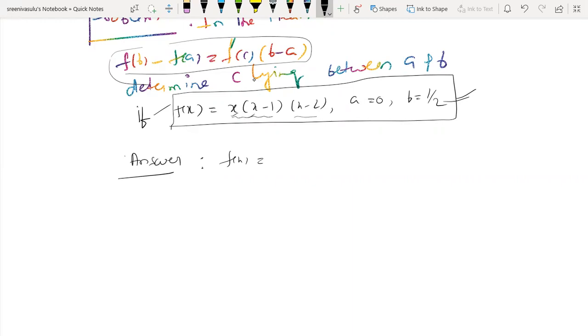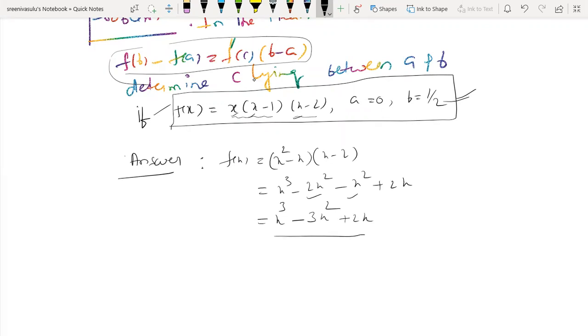Simplify these first two factors. Here we have three factors, so we get at most a third degree polynomial. First one is x square minus x, times x minus 2. Now, one more time, simplify these factors. We get x cube minus 2x square minus x square plus 2x. X square into x means x cube. X square into minus 2 means minus 2x square. Minus x into x means minus x square. Minus x into minus 2 means plus 2x, which is equal to x cube minus 2x square minus x square, minus 3x square plus 2x.